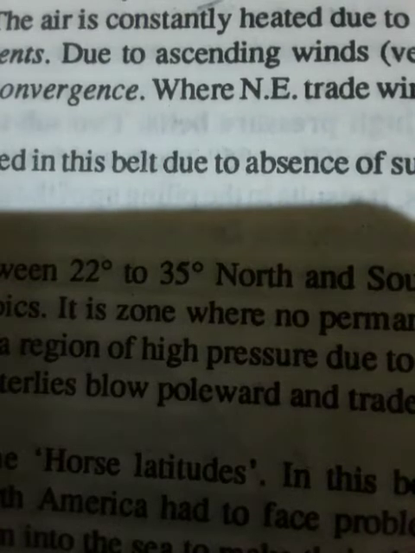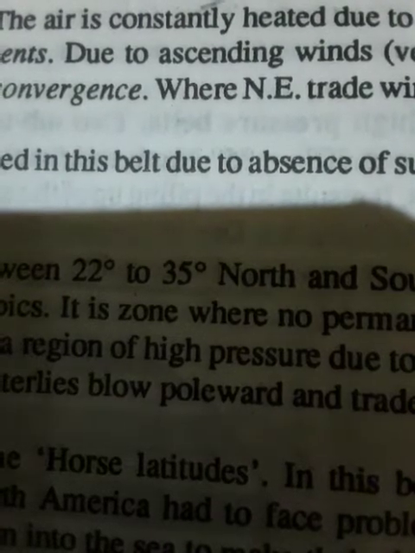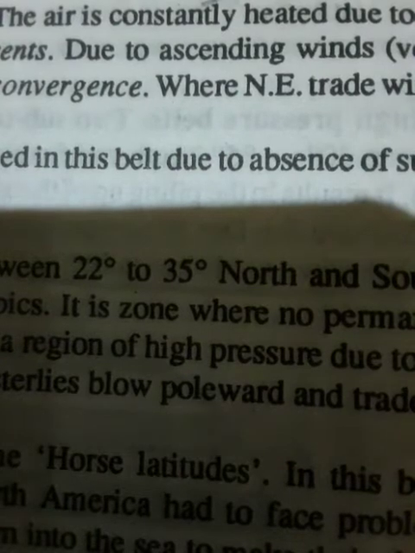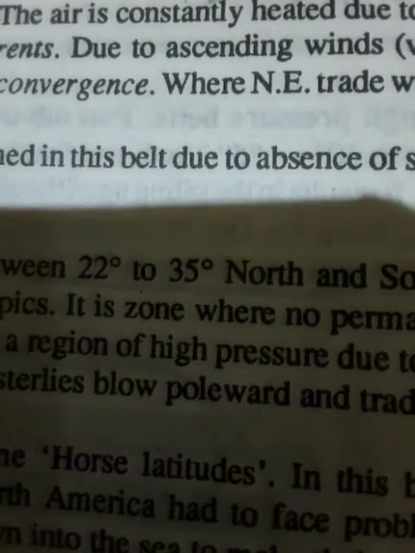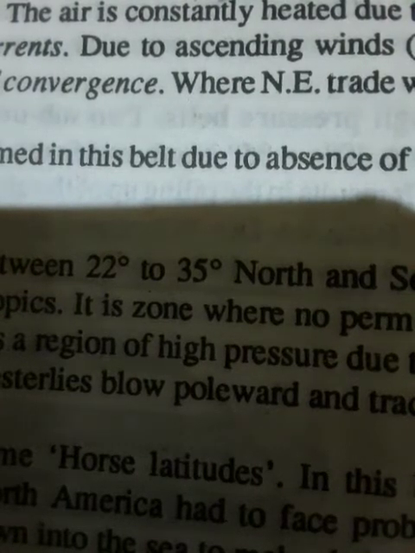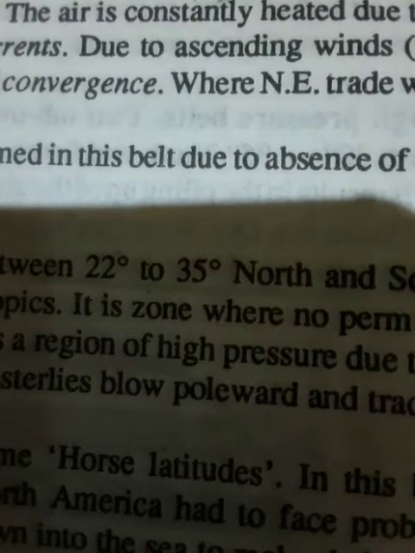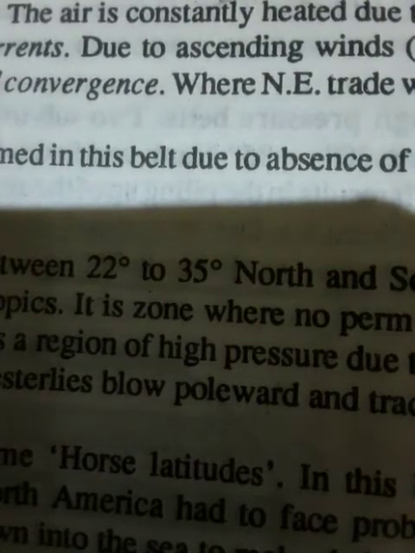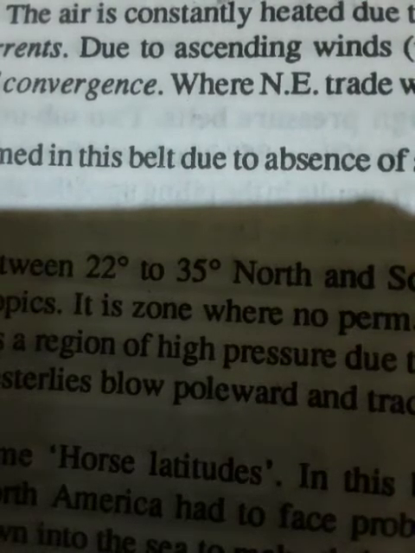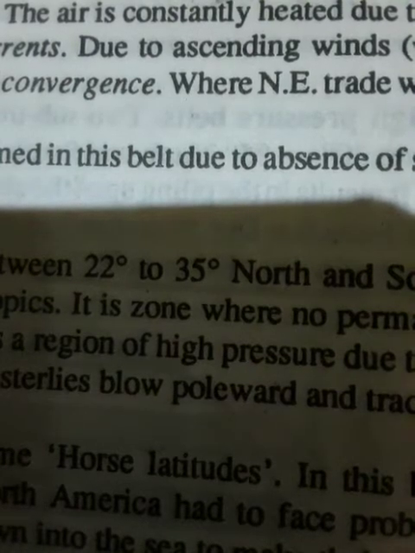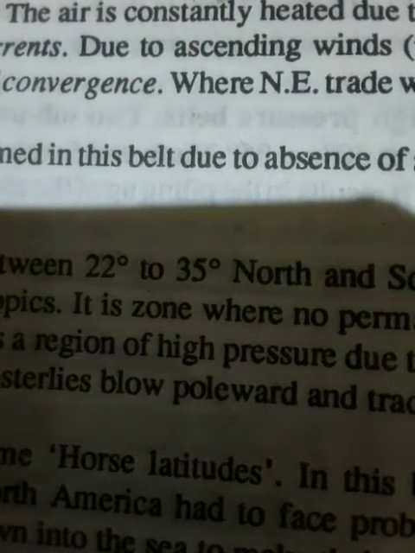Distribution of pressure on Earth's surface. The horizontal distribution of pressure is largely affected by variation in temperature. Therefore, on the basis of temperature zones, the following pressure belts of low pressure and high pressure can be distinctly marked on Earth. Equatorial low pressure belt. Intertropical convergence zone. This is a zone of low pressure parallel to the equator where northeast and southeast trade winds meet. This is also known as the doldrums.